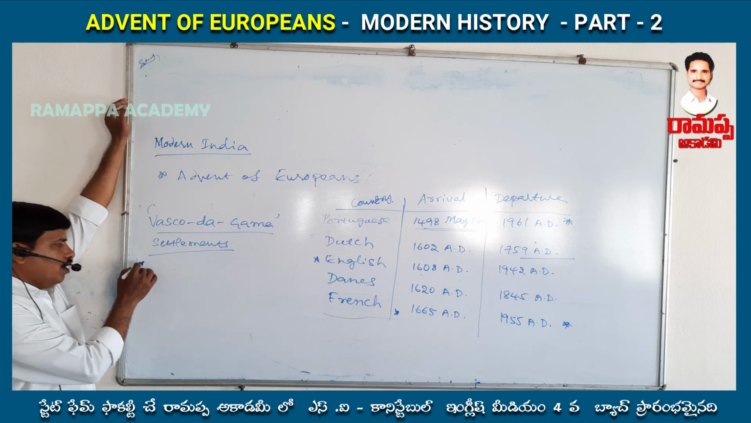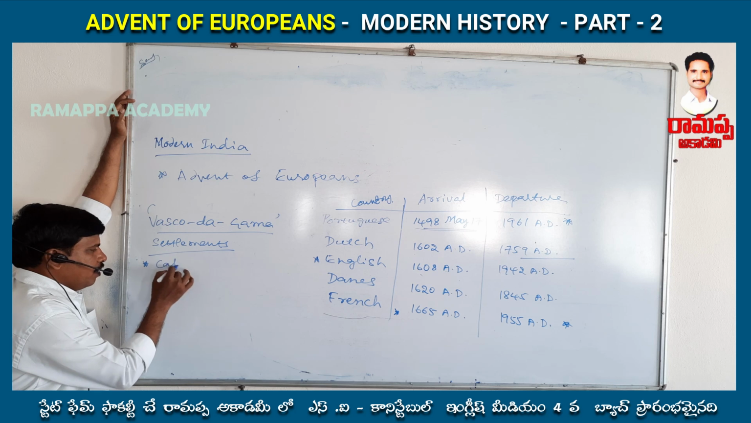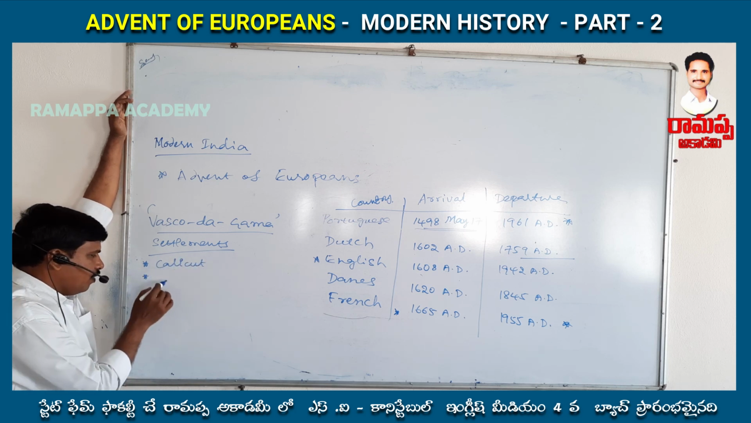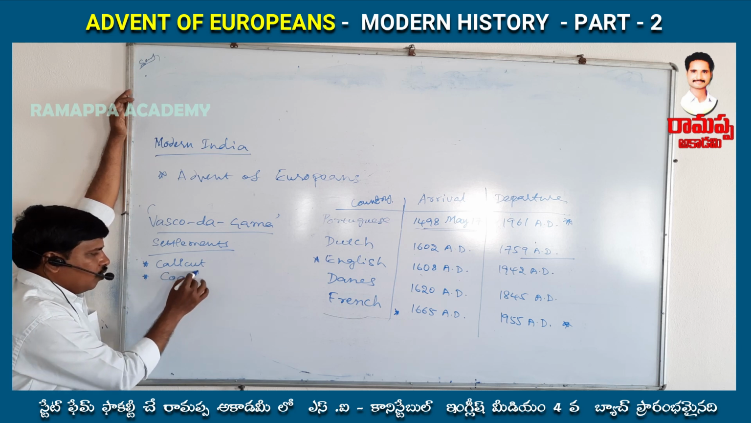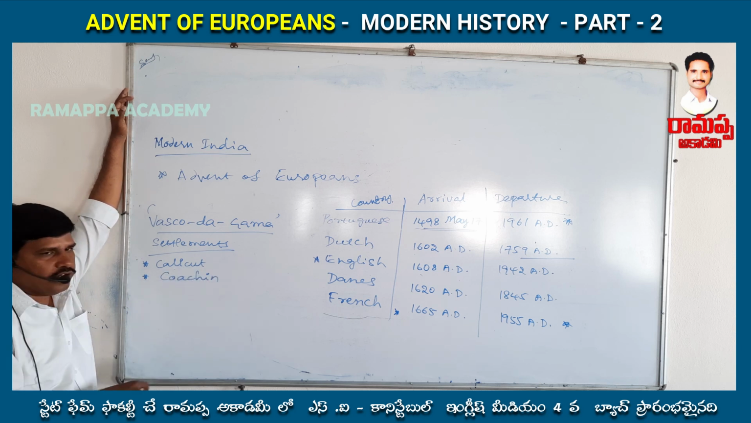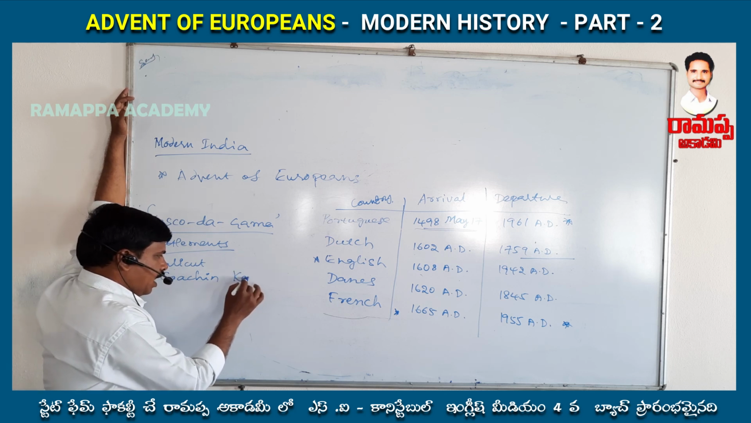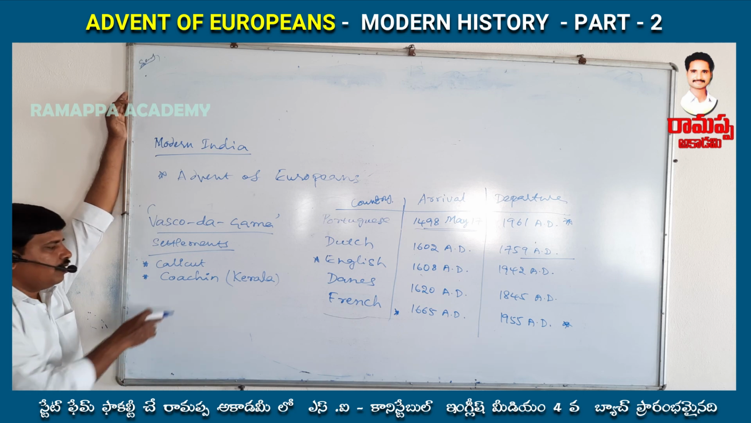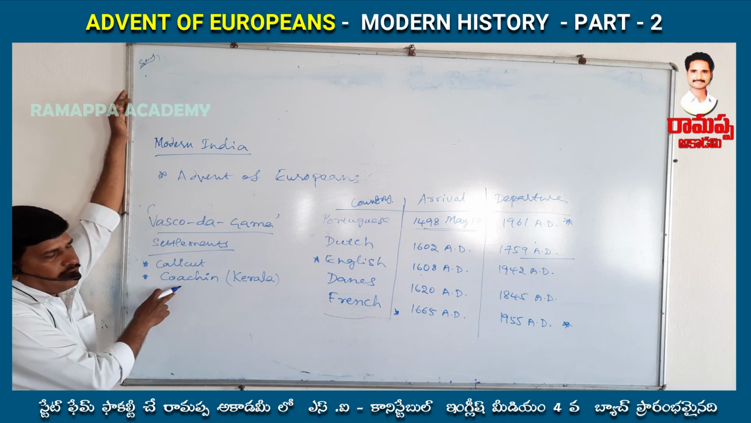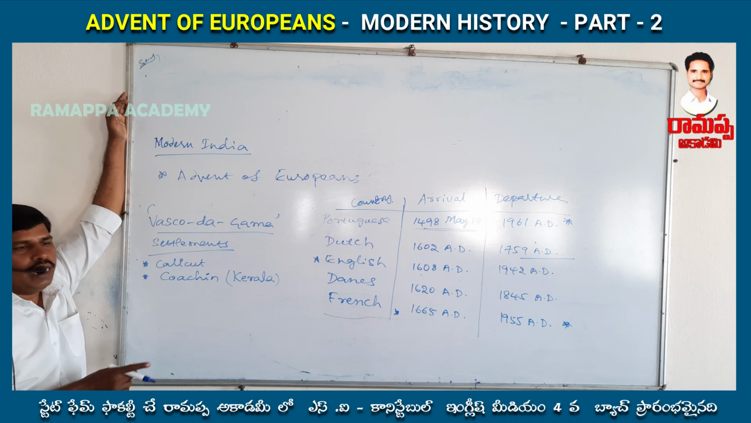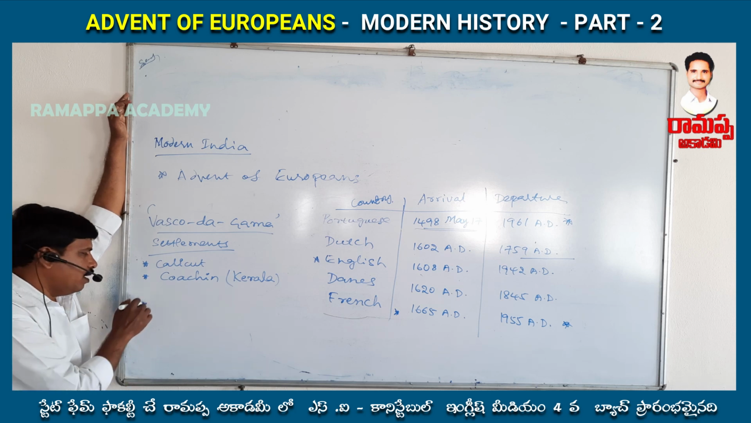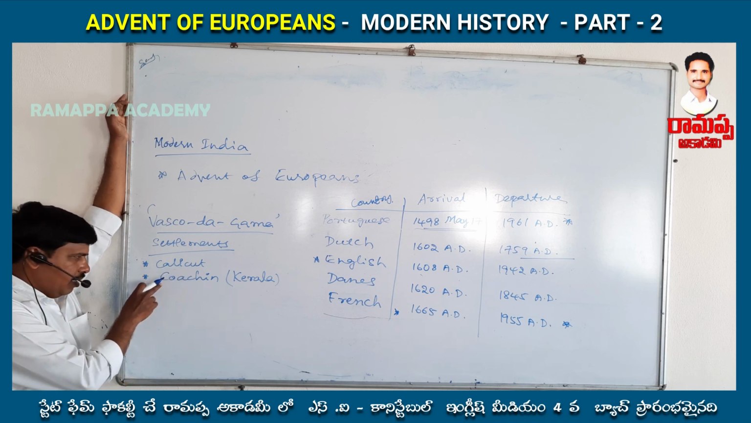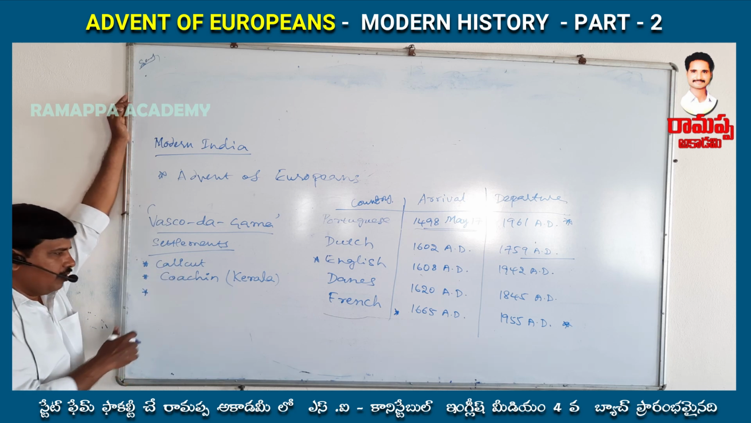Especially the first one is at Calicut, but this is not the official one. The second, the important official one, is Cochin. Where is Cochin? In Kerala. This is the most important bit. Cochin was the first official settlement of the Portuguese in India, and you must observe the difference between Calicut and Cochin.